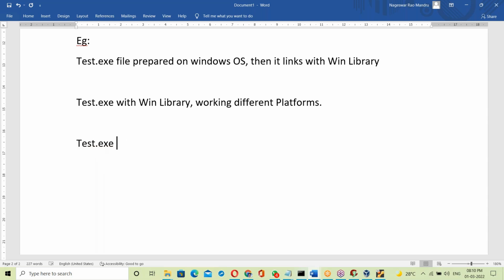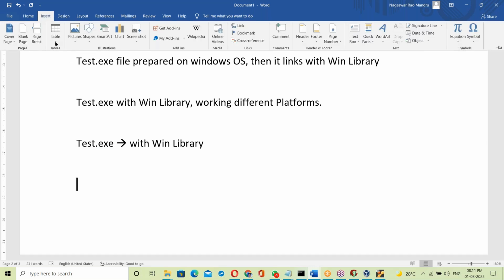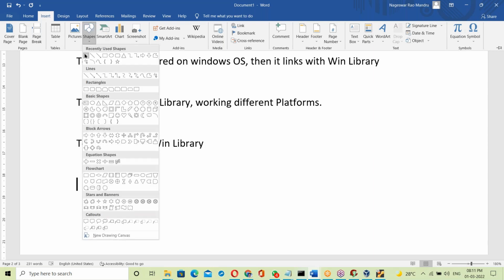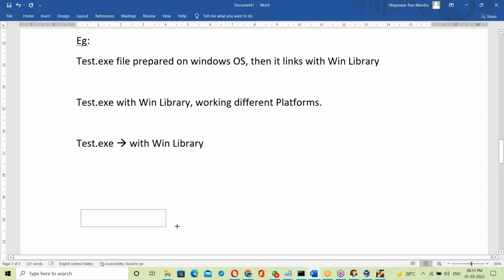So the test.exe file with the Win library on different platforms. Let us take different platforms.